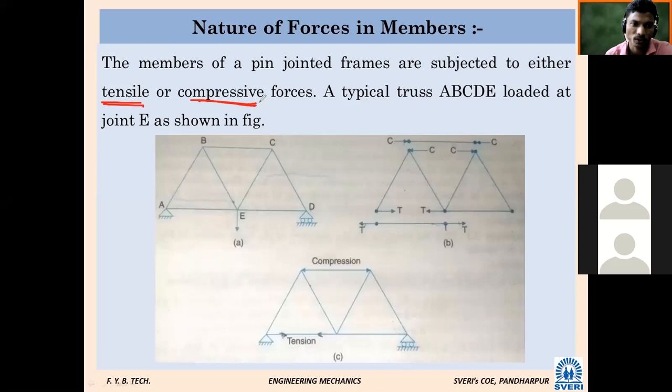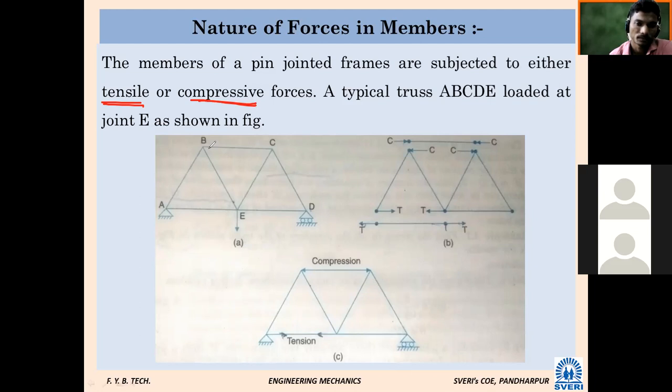So whatever assumptions we have seen: weight of the member is negligible, forces are applied only at the joint, not in between the joint. Again, what was the assumption? Cross-sectional area is uniform. Four assumptions are there. Which are they? Weight of the member is negligible. Forces are applied only at the joint. Uniform cross-section is there for every member. And what was the last one? Which one is missing?